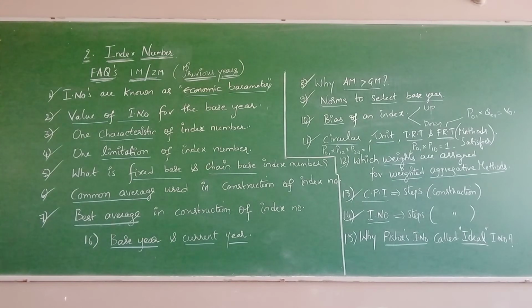And the last one is why Fisher is called an ideal index number, because it satisfies both TRT and FRT. And second, it always deals with the geometric mean, which is called the best average in construction of index number. And it uses both base and current years' prices and quantities, and it is always free of bias. So these are all the most frequently asked questions from the chapter index numbers.